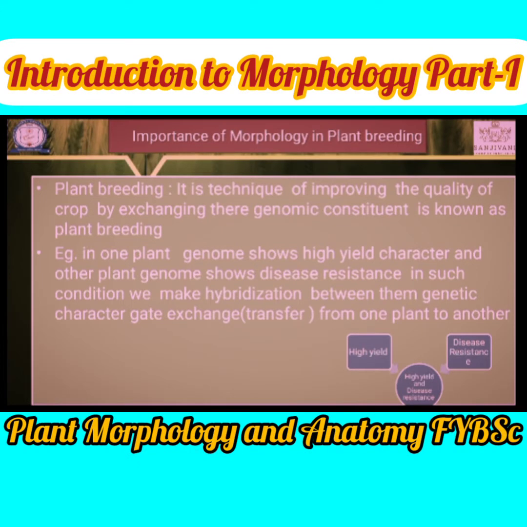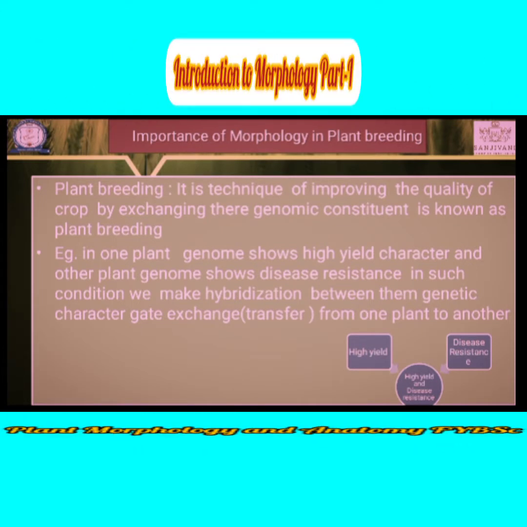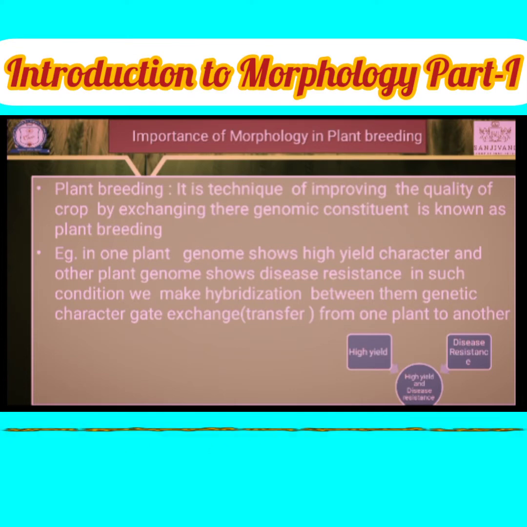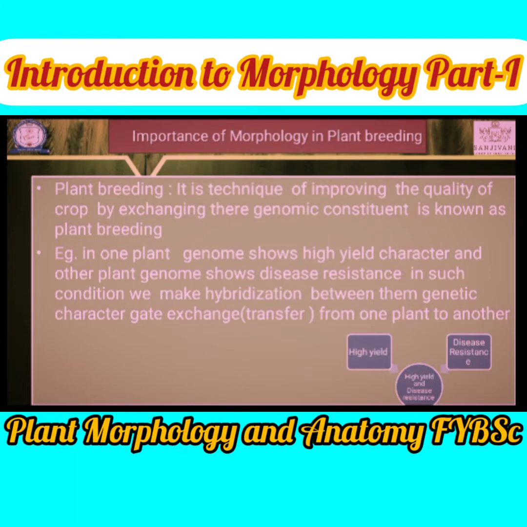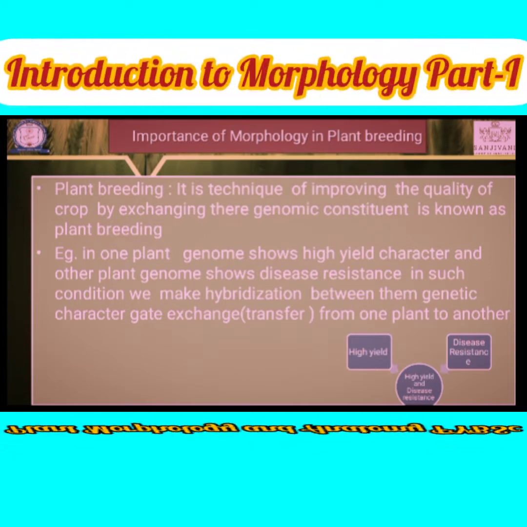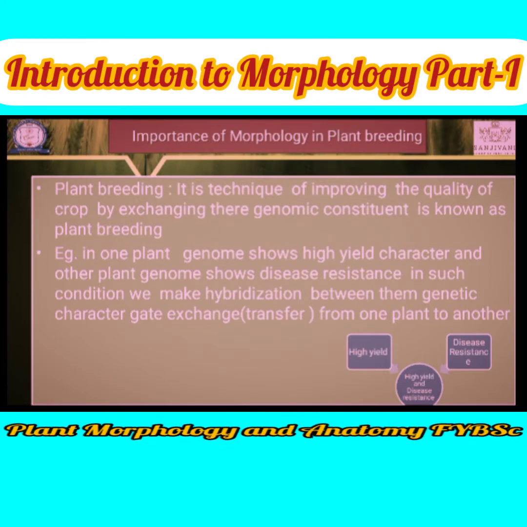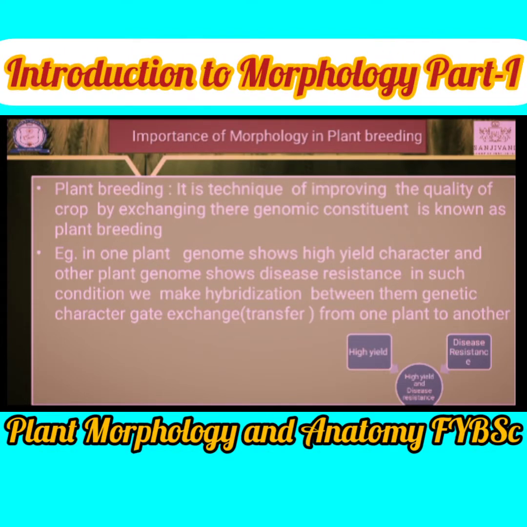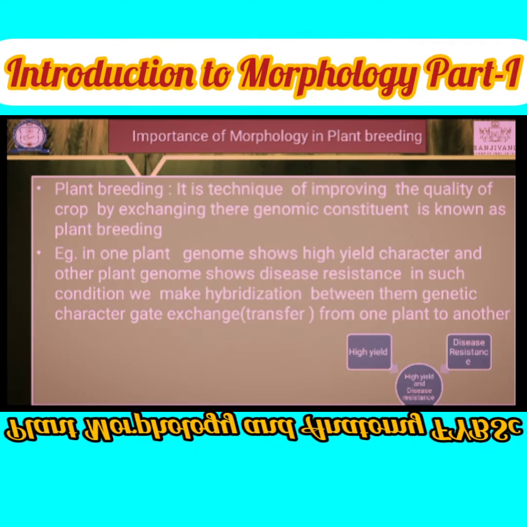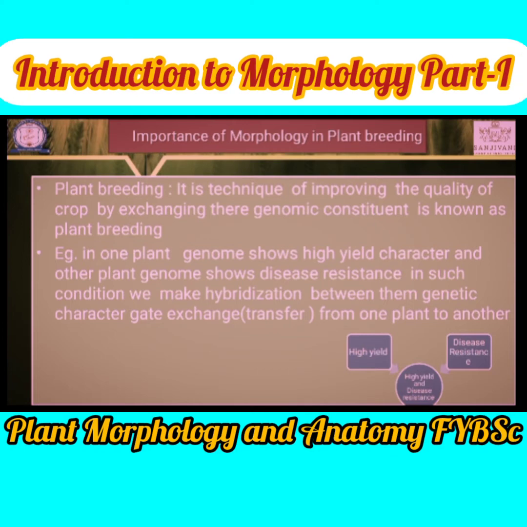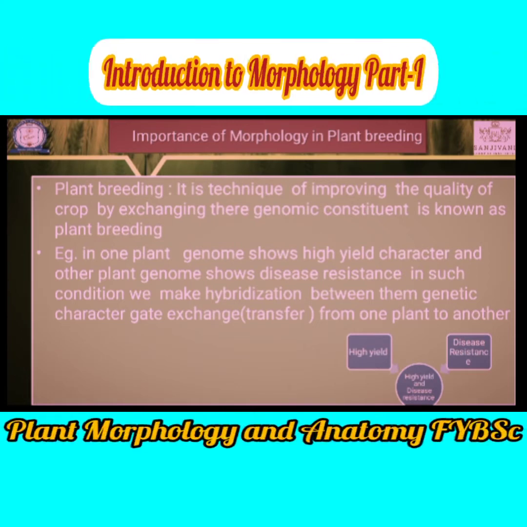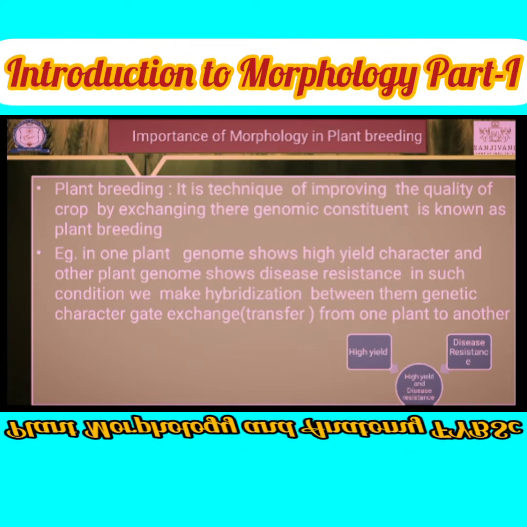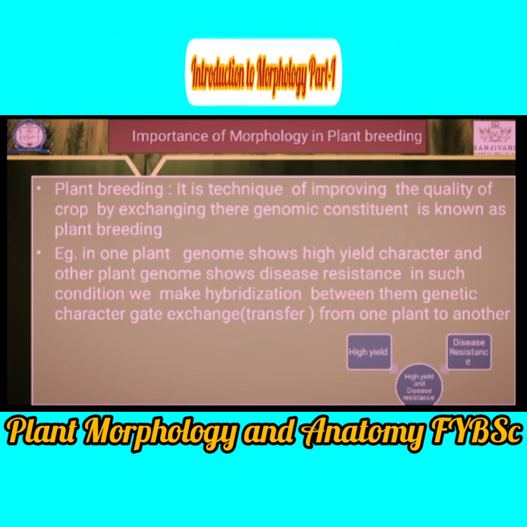Now the last point of this chapter: importance of morphology in plant breeding. Let's see what plant breeding is. Plant breeding is a science of improving the quality of plants by exchanging genetic characters. For example, in a field there are two types of plant, one having high yield characters and the other having disease resistance. Okay, there are two plants, but we want to see those two characters in one plant.